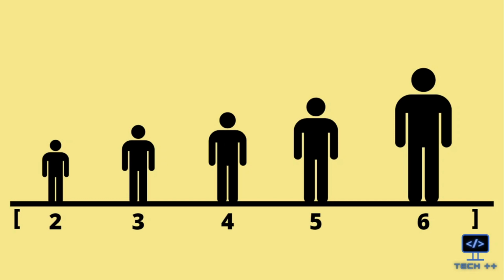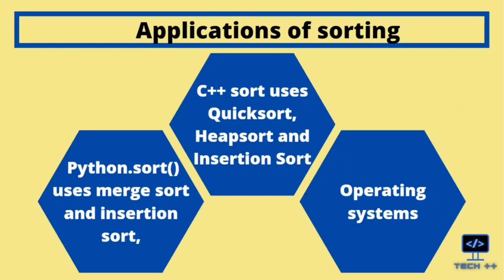Moving on to the technical side, real-world examples involve Python's dot sort method, which is an inbuilt function of Python, and uses a hybrid sorting algorithm that is derived from merge sort and insertion sort. C++ uses a hybrid sorting algorithm to minimize the sorting time. It consists of a combination of quicksort, heapsort, and insertion sort.